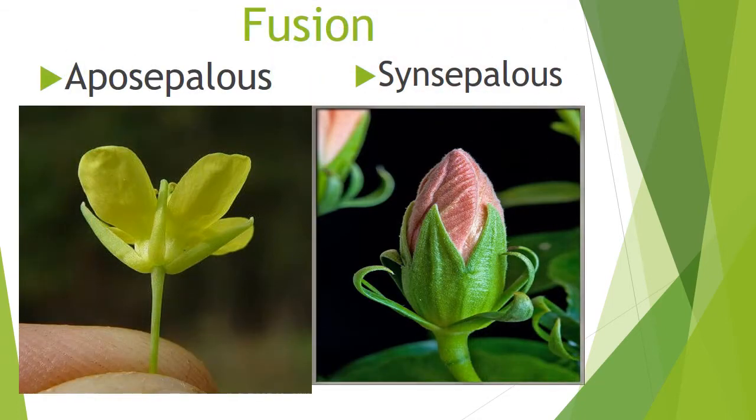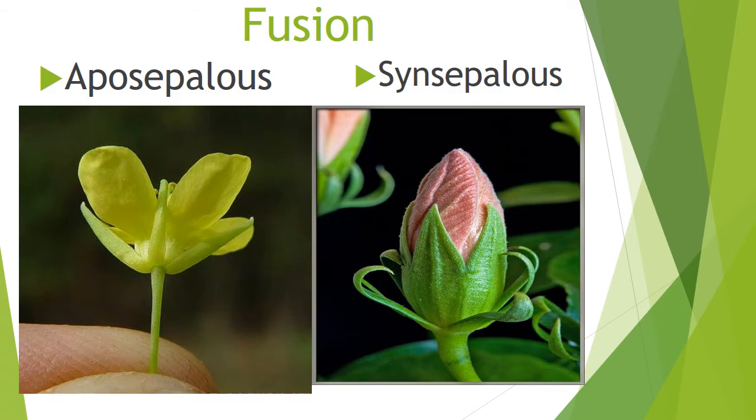Then now fusion. Here there are two types: one is aposepalous, the other is synsepalous. Aposepalous is a flower with distinct chapels. What is a chapel? Again, I said, the unit of calyx. Calyx is the whole, chapel is a unit. So if any chapels between the calyx are joined, if any are fused, that is synsepalous.